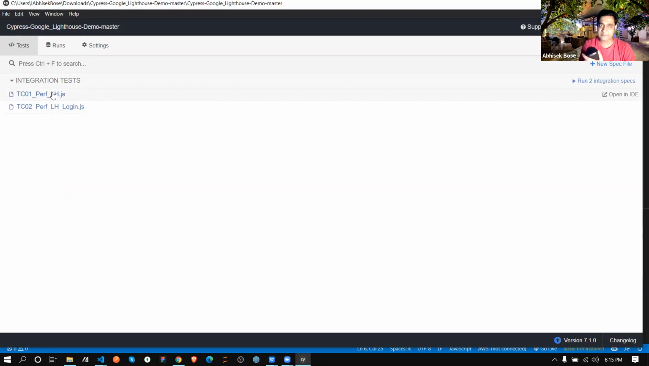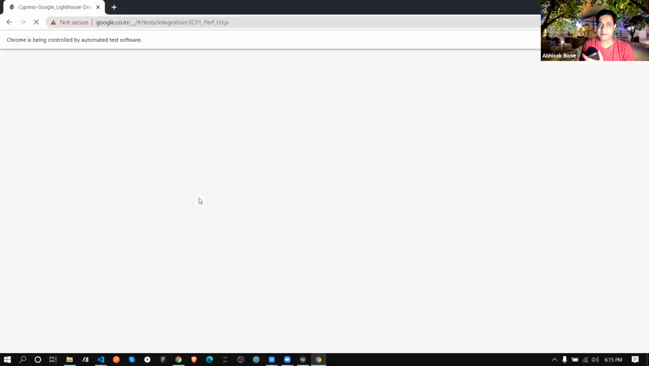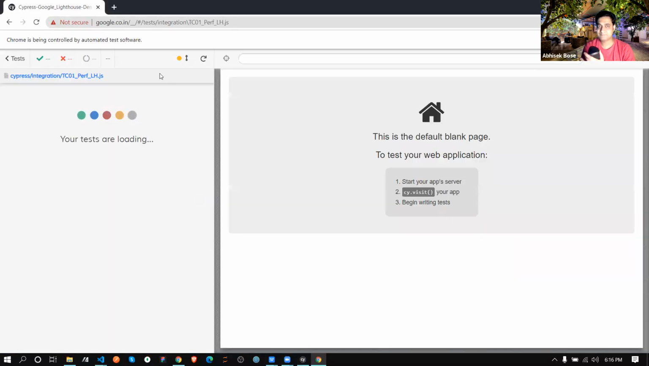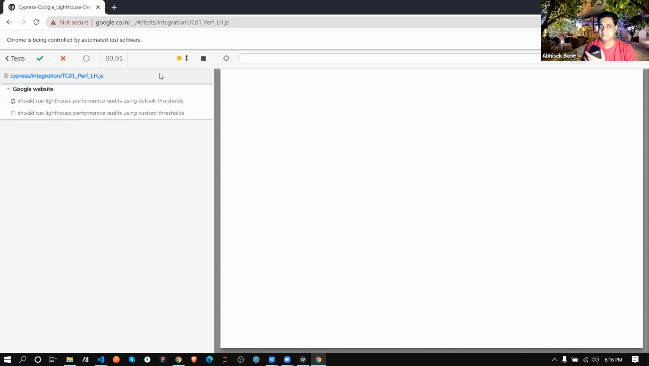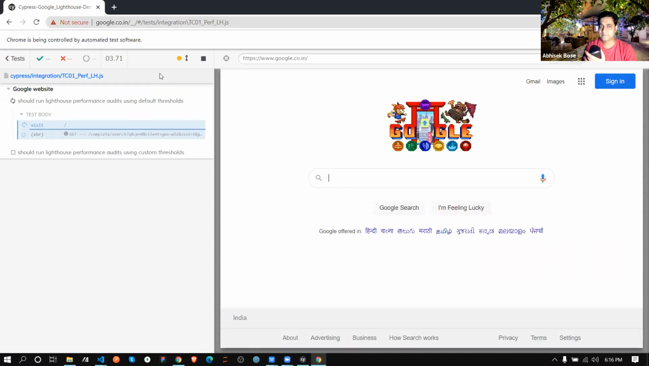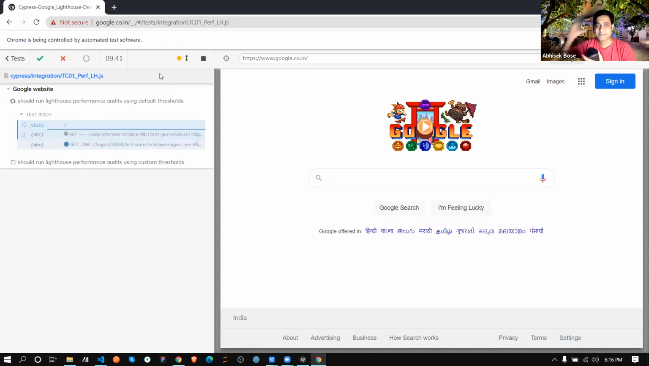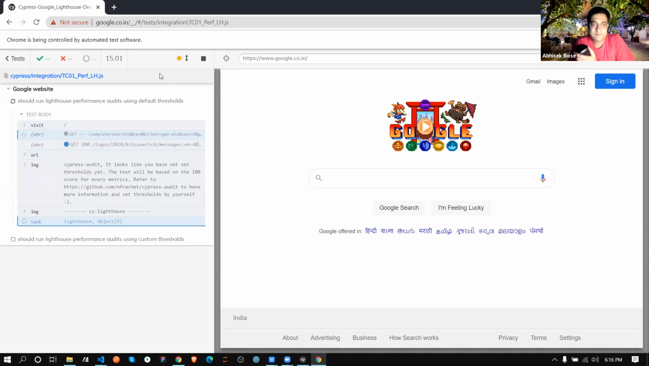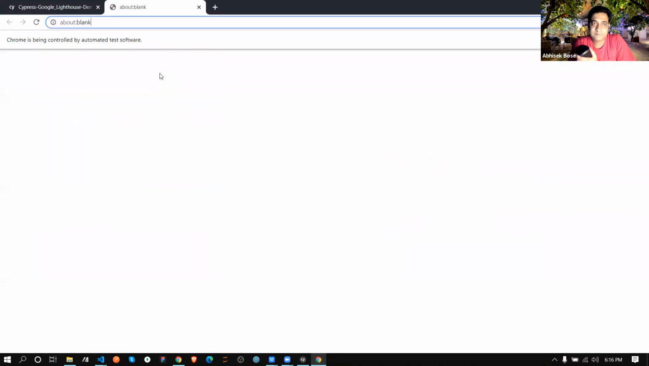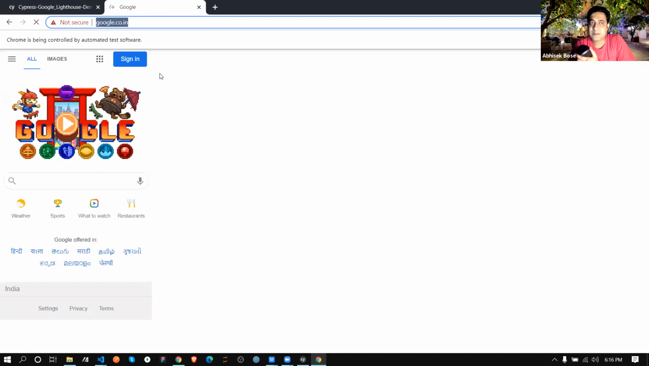Okay. So if I'm clicking, observe very carefully. It's opened. Now see, it will open another tab, because it will check from the Chrome browser itself, not from the test runner. See, it's opened. Yes. Now it's opening Google. Automatically that Lighthouse, it's not showing over here, but it's opening that Lighthouse.